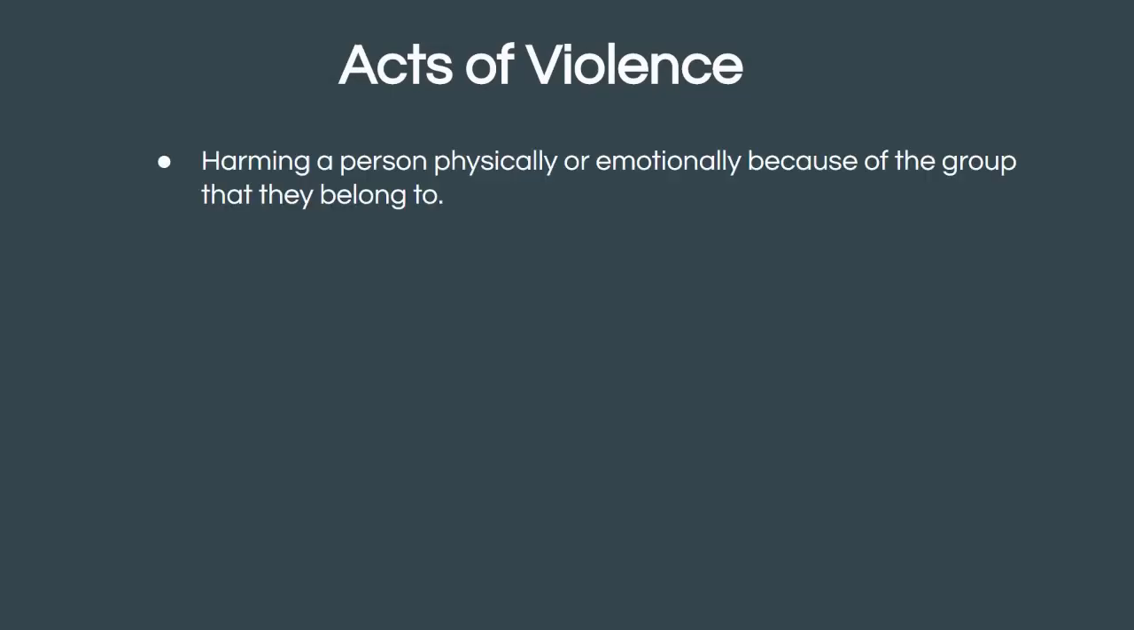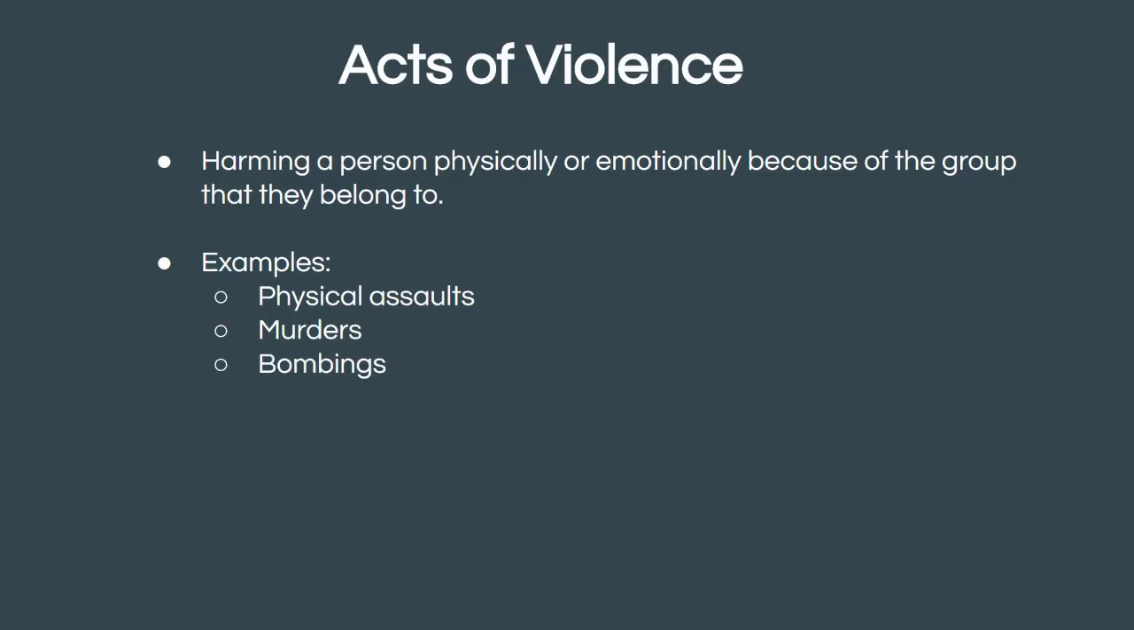What are some examples of acts of violence? Well, these are like it sounds, acts that hurt a person physically or emotionally, again, just because of the group that they belong to. Some examples: physical assaults, beating somebody up because they belong to a group, or murdering them because they belong to a group. Bombings. Black churches in the South have been bombed for over 100 years as a way of trying to intimidate African Americans into stopping a push for civil rights.